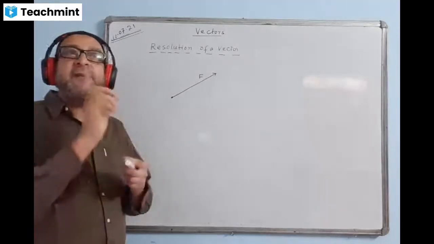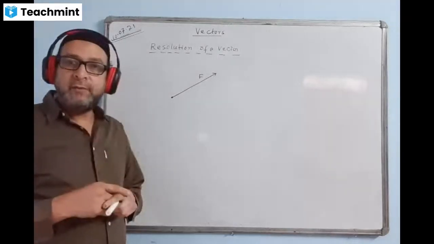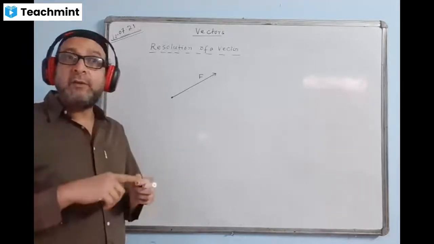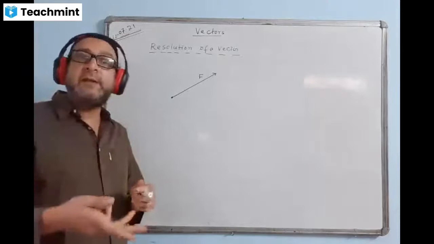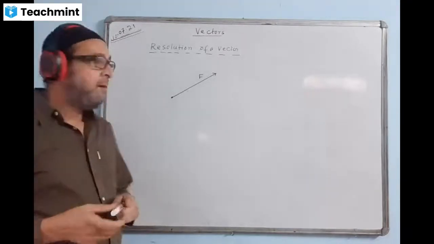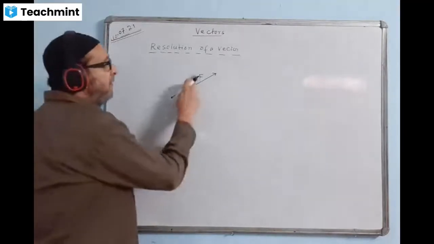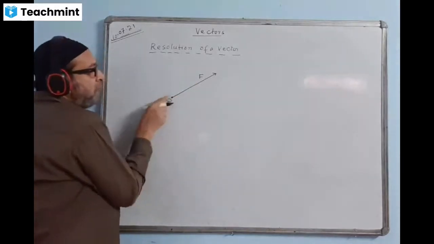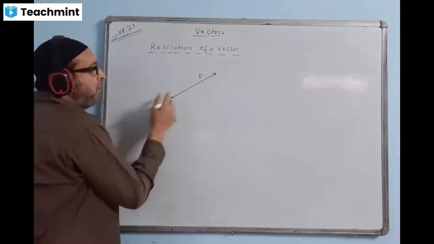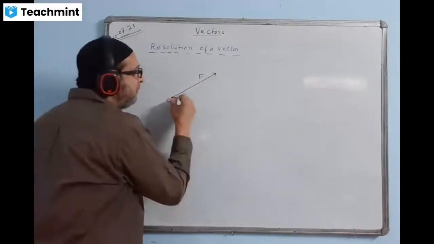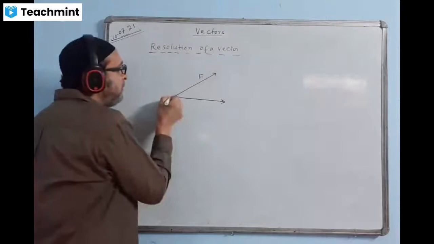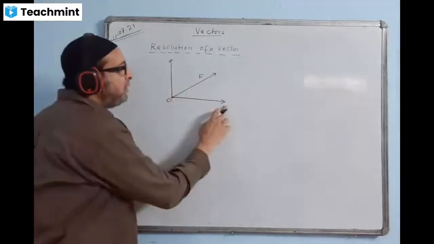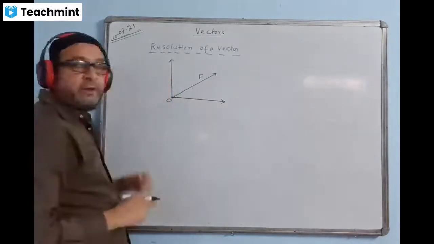It is assumed that every vector is made up of two of them. Two vectors we join together, we get the resultant. But if the resultant is known, can we get the parts of which the resultant is made? The answer is yes. F will be broken at the origin, the starting point, not at the end point. At the starting point you break this into two components. One component will be like this, one component will be like this. One will be the horizontal component, one will be the vertical component.